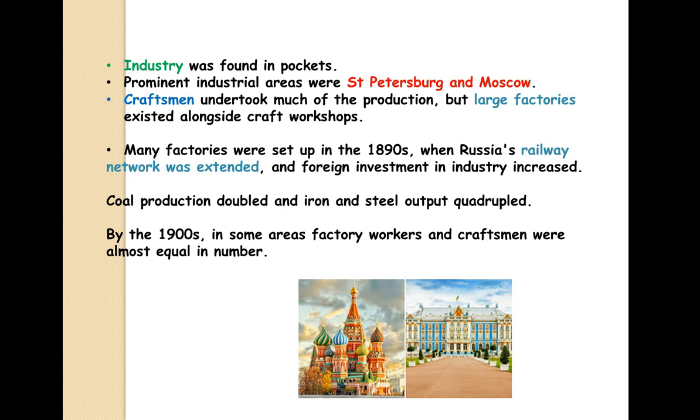It's not that industry was not there, but they were so happy with the craftsman work and the agriculture, which satisfied their needs. Coal production doubled and iron and steel output quadrupled. The produce of iron and steel was 4 times greater, and coal was also doubled. This is something very important, and it is completely unique from the other places of Europe. By the 1900s, in some areas, factory workers and craftsmen were almost equal in number.